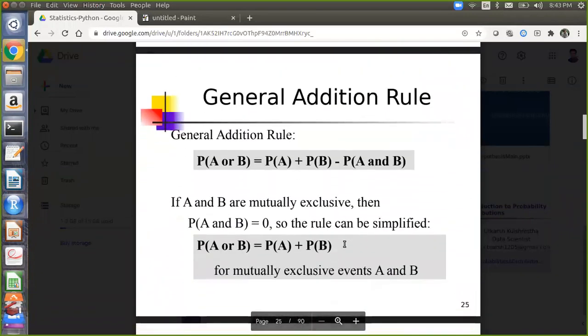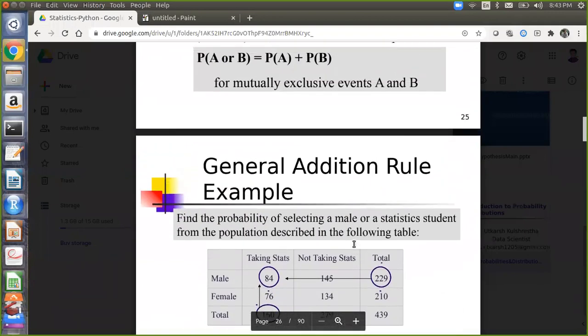The general addition rule: probability of A or B is equal to probability of A plus probability of B minus probability of A and B. If A and B are mutually exclusive, then P(A and B) will be 0, so your final formula will be P(A) plus P(B). So you have to find out whether your events are mutually exclusive or not. If they are mutually exclusive, then you make P(A and B) equal to 0. So let's see an example for this.